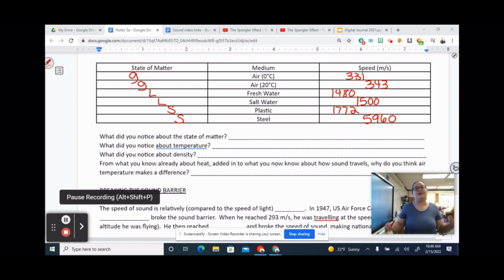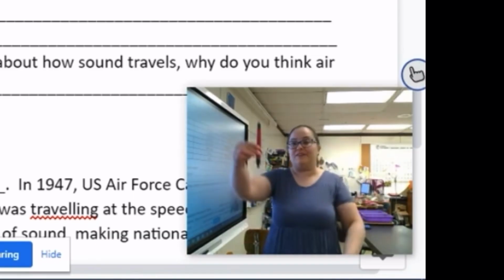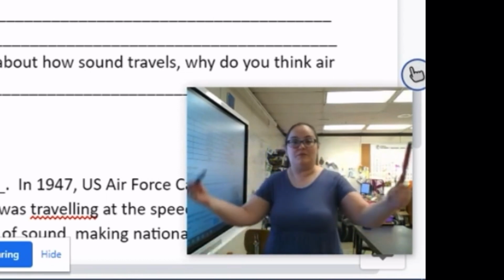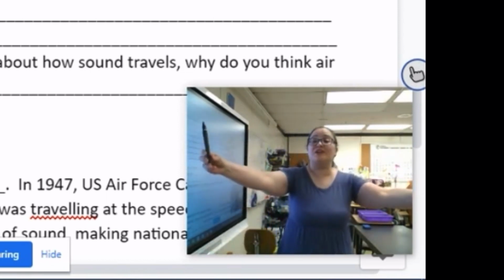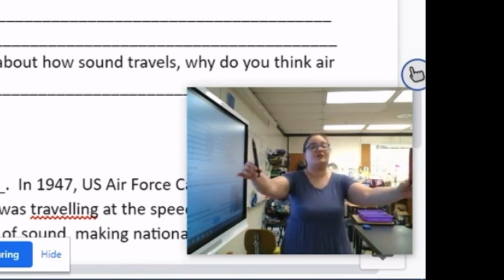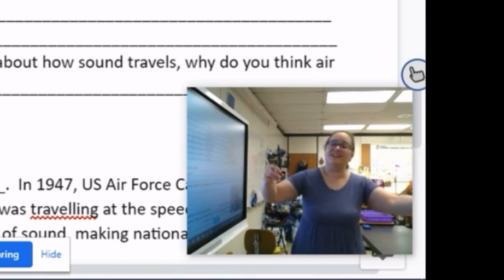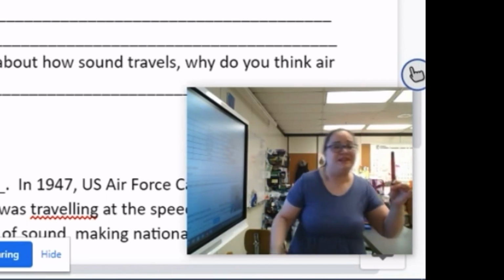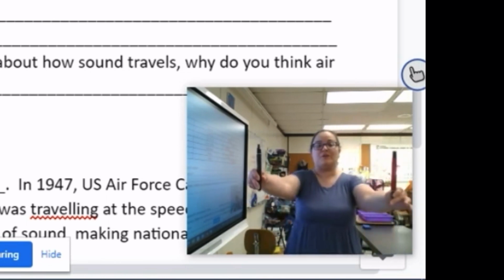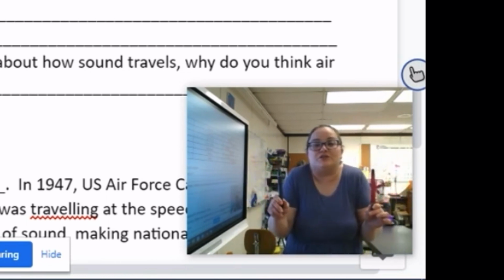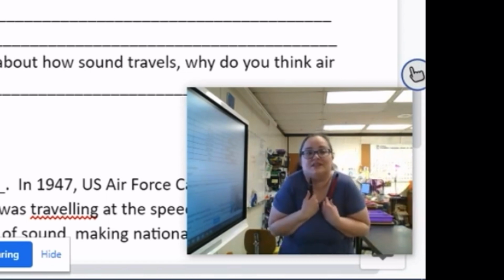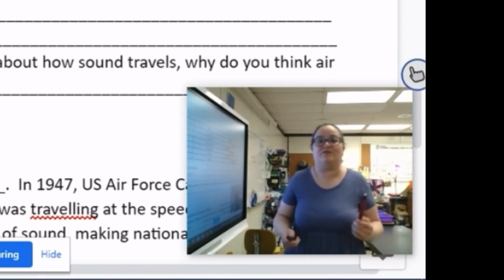And if you think about it, it makes sense. If me and these markers are molecules, and we're air, we're spread far apart. And so it's hard when a sound is made for this to get enough energy to get over to me, to make me vibrate, and me to get enough energy to get over it, because we're so spread apart. If we're in a liquid, we're a little closer together, and so it's a little easier for us to transmit. And when we're a solid, we're locked together like this. So it's easy to send the messages back and forth.